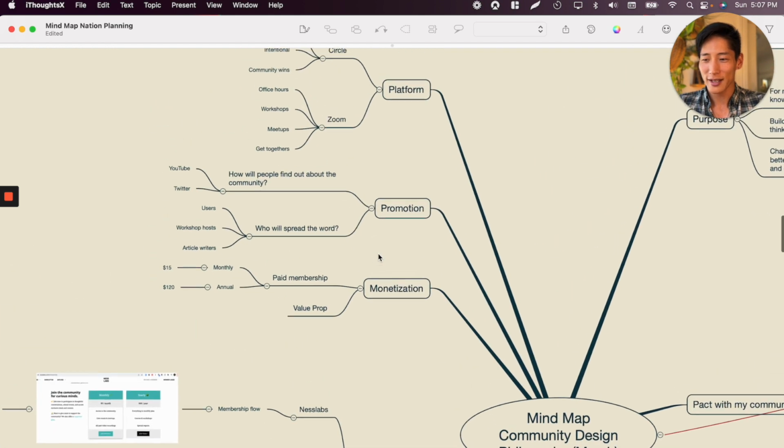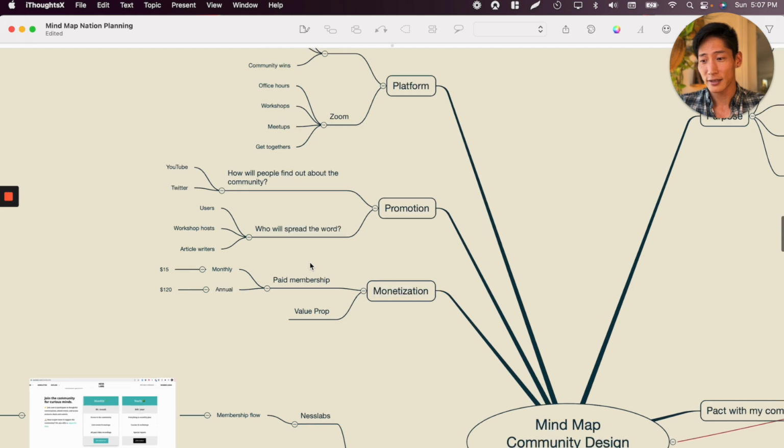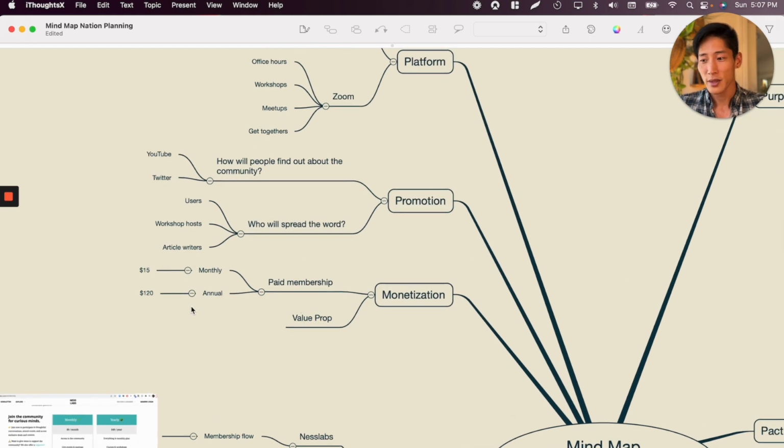And then we got monetization, right? This is super important because of sustainability. We want to help people, but at the same time, we also need to feed ourselves. So in that sense, I identified it as a paid membership. At the time, I actually didn't know it was going to be $15 a month or $120 a year, right? It was just monthly and annual, but then eventually I filled this in.